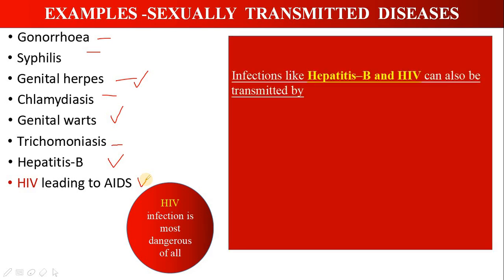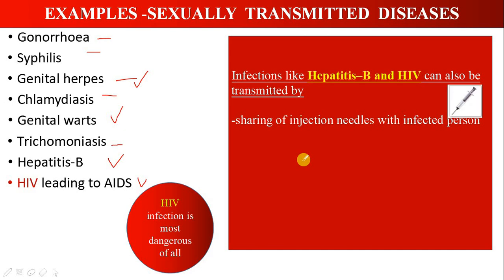Now, what about infections like hepatitis B and HIV? We have already studied that these are sexually transmitted diseases, and these diseases can be transmitted through sexual intercourse. But hepatitis B and HIV can also be transmitted in other ways. Even the other diseases can be transmitted through these modes, but mainly hepatitis B and HIV, which are more severe infections, can also be transmitted by sharing injections or needles with the infected person. This can mainly happen between drug addicts.